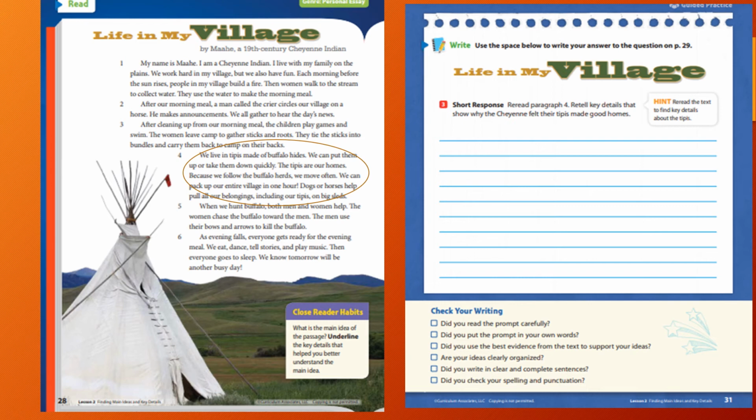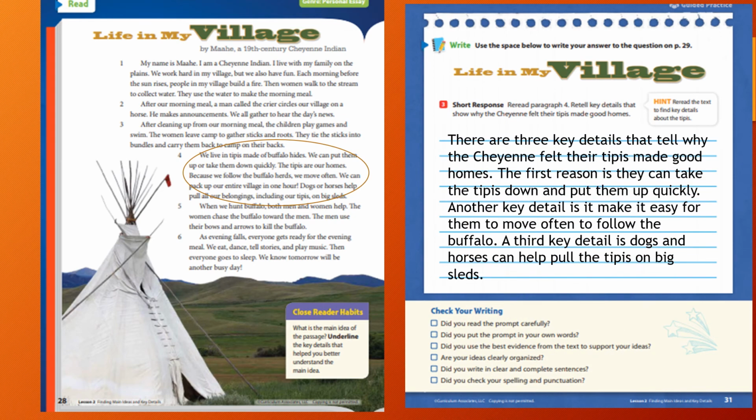So there are a couple ways that you can structure your writing. I'm going to show you one way to do this. And if you're on the right track, I'm not looking for you to copy mine exactly, but I would like you to have some sort of structure to your writing. So let's see what we did. The first thing I did was I started with a sentence kind of restating what the prompt is. And I picked that there are going to be 3 details that I'm going to talk about. So my first sentence says, there are 3 key details that tell why the Cheyenne felt their teepees made good homes. So I restated the prompt in my answer.